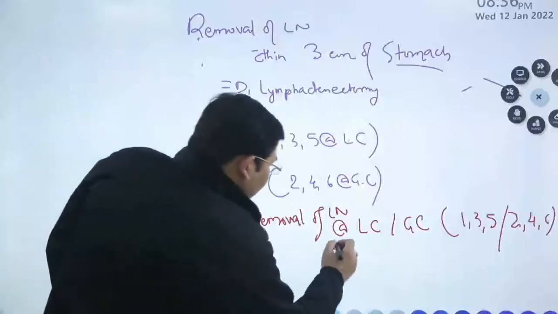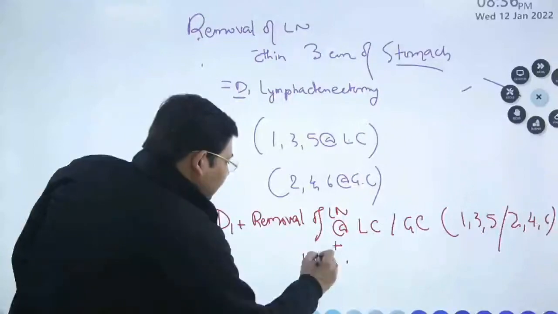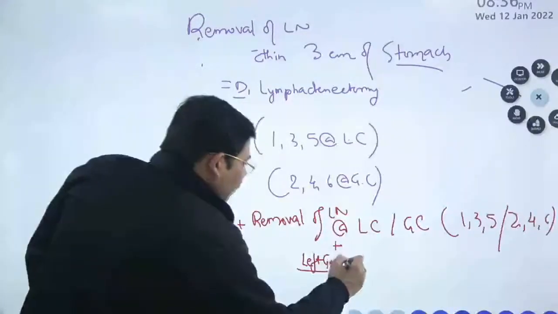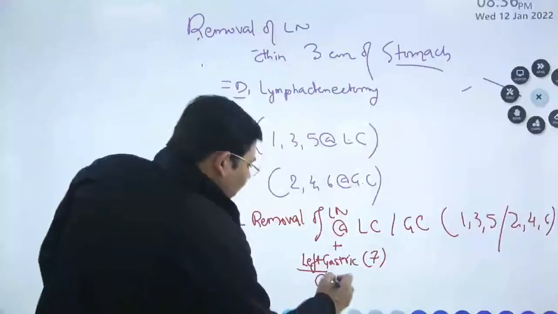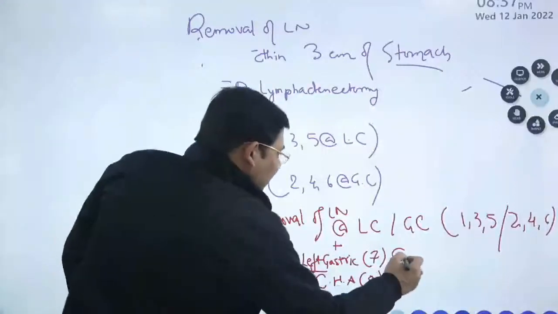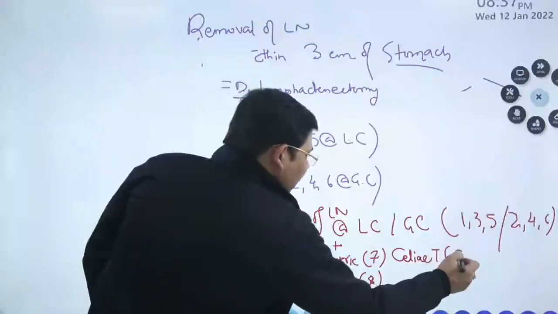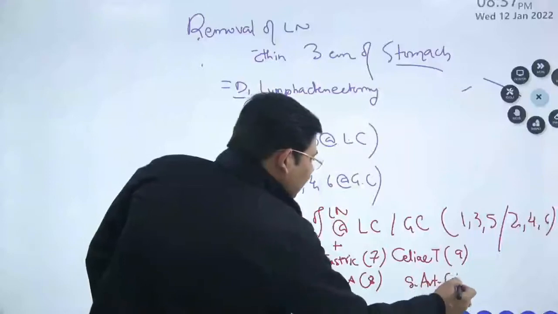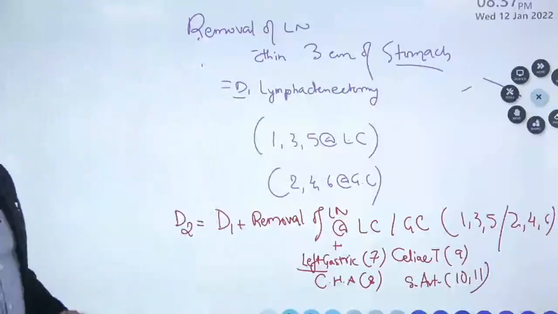Along with that, you have removal of lymph nodes along the left gastric, that means lymph node 7. Common hepatic artery, that means 8. Celiac trunk, that means 9. And the splenic artery, that is 10, and we have 11. Students, this is D1 versus D2.